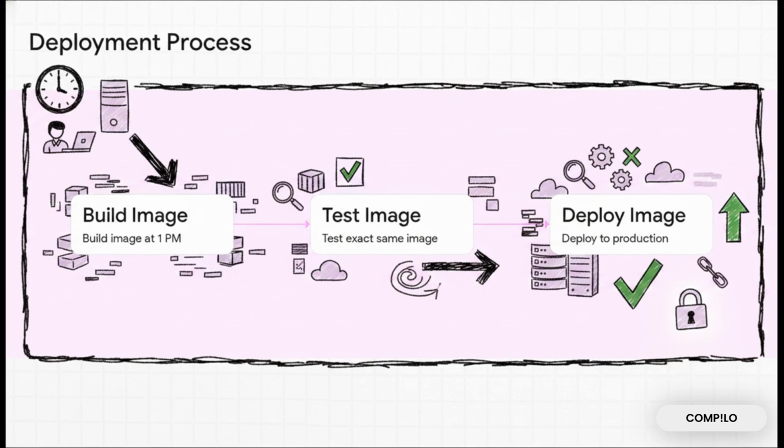And when testing wraps up at 1:30 p.m., you aren't grabbing fresh, potentially changed code. No, you pull that exact same sealed, mathematically identical image and you deploy it. No matter what chaos happened between 1 and 1:30, your deployed app remains flawlessly unchanged.